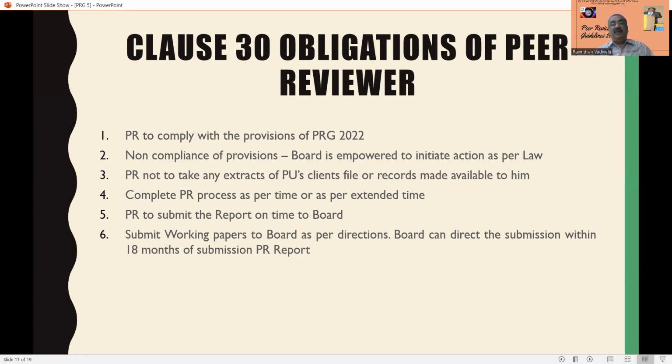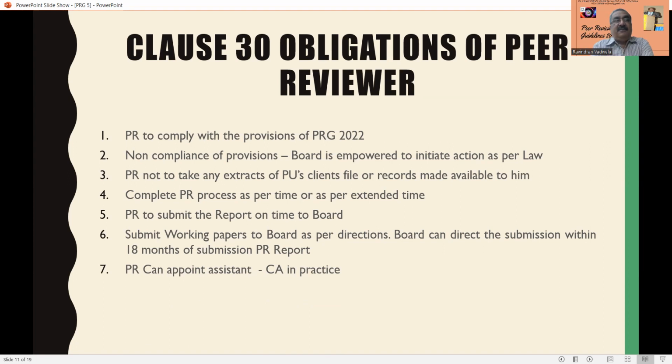Then the peer reviewer has to maintain the working papers. Whenever the board asks for the working papers, the peer reviewer has to submit them to the board as per its directions. Normally, the board can direct the peer reviewer to submit the working papers within 18 months of submission of the peer review. That is a clear indication that the peer reviewer has to maintain all the working papers up to 18 months from the date of submission of the peer review report.